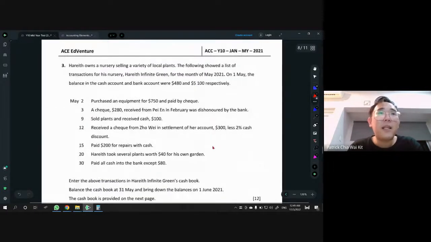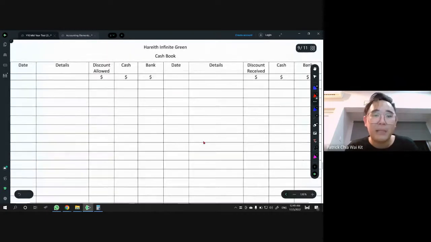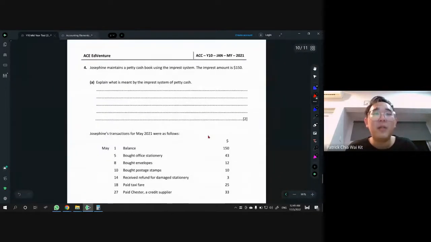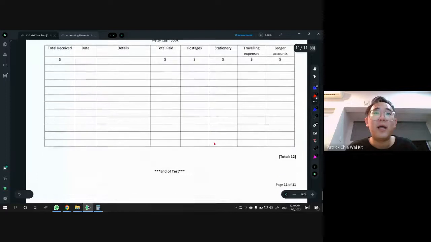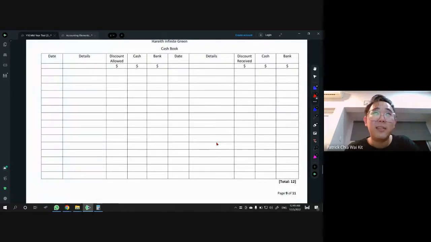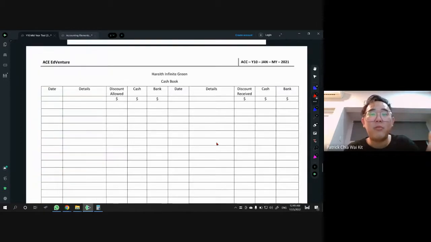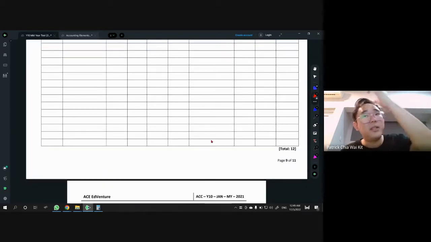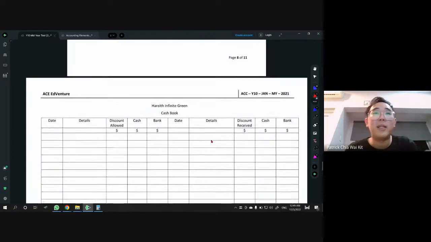Next one, the most important part for your midterm will be the cash book. And after cash book, we have one more question, and that will be our petty cash book. That's the last question here. The whole paper total marks is 60. You have 20 MCQ, and then you have 40 marks for section B. So you need to know how to do this, definitely.